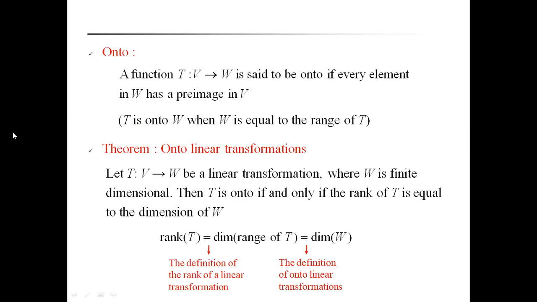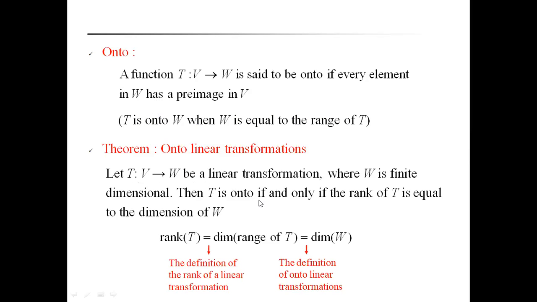Now, let us discuss the theorem for onto linear transformation. Let T from V to W be a linear transformation where W is finite dimensional.